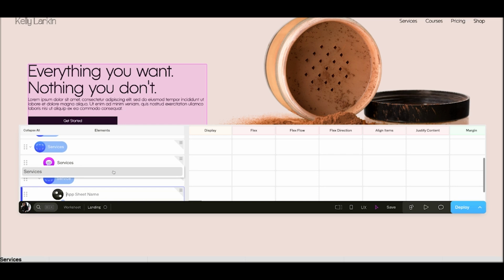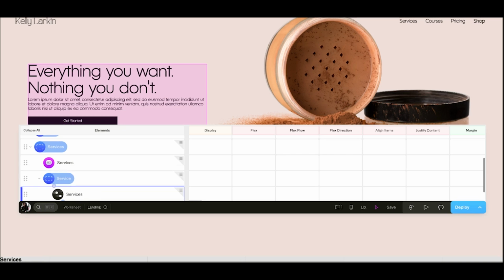So as you can see, when I opened up the sheet feed option, it opened up this tab, and what that is, it's populating all of the sheets that we already created within this website. And since we only had the services one, it's populating that one.